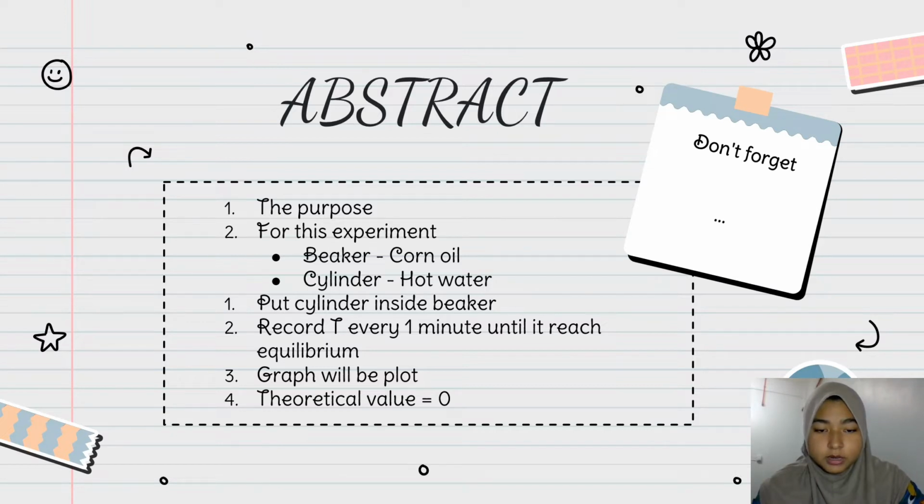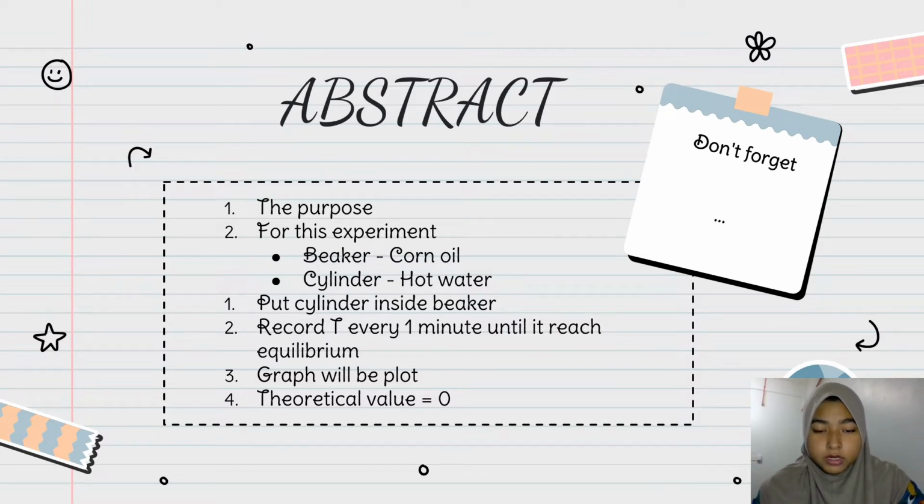Then the cylinder with hot water was put inside the beaker with corn oil. After that, the temperature for both hot water and corn oil was recorded every 1 minute until it reached equilibrium. The graph that was plotted is the temperature of hot water and corn oil against time.